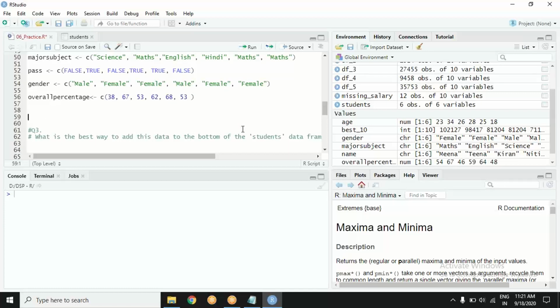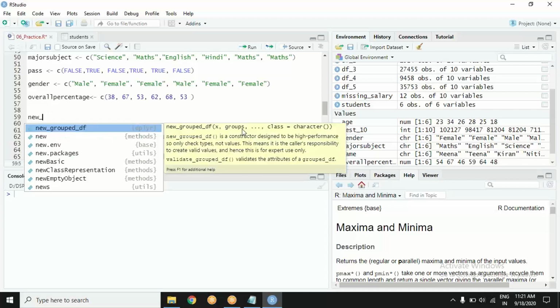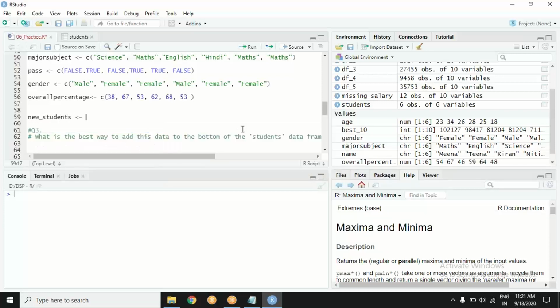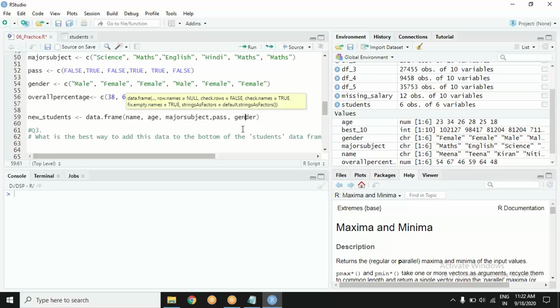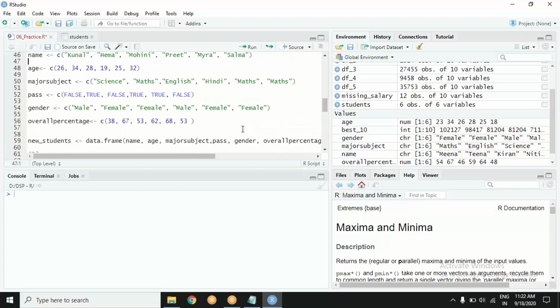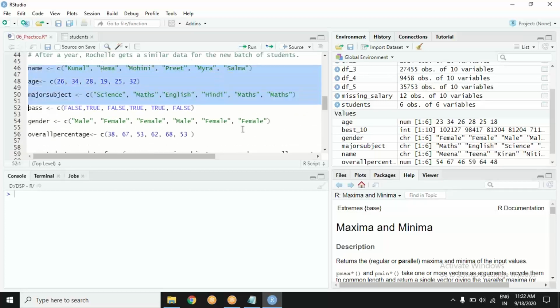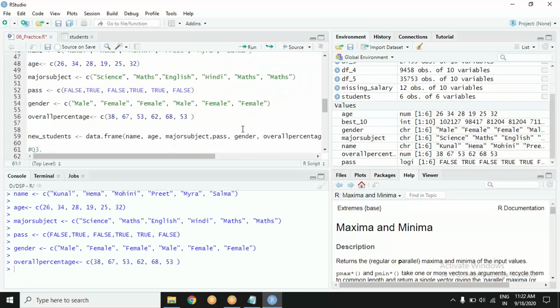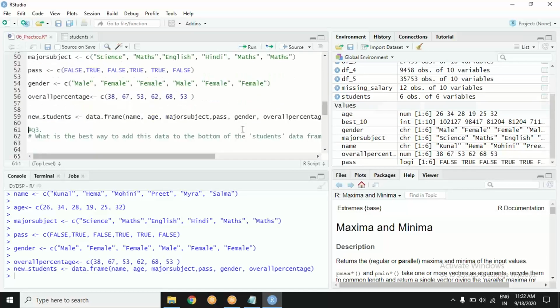So now there is a new batch. Let's call it new students, maybe, and let's create a data frame for them. So this time again, same story: name, age, major, pass, gender, and overall percentage. Name, age, major, pass, gender, overall. Now there are new students.